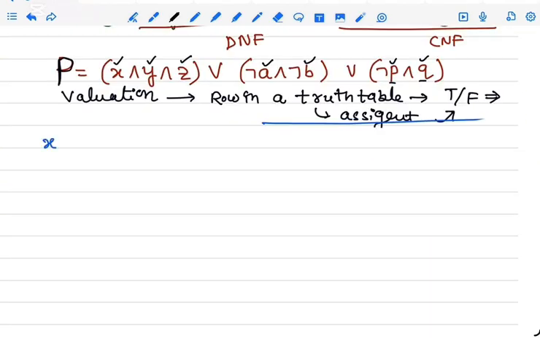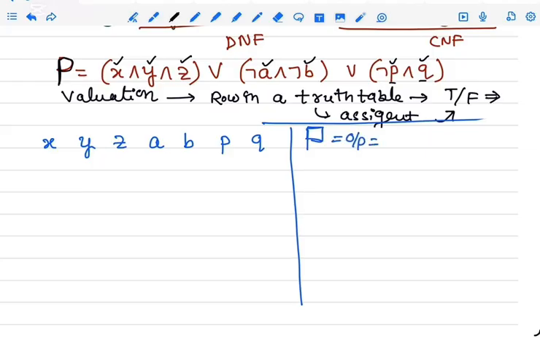X, Y, Z, A, B, P, Q are inputs, and predicate capital P is the output, which is this term completely.